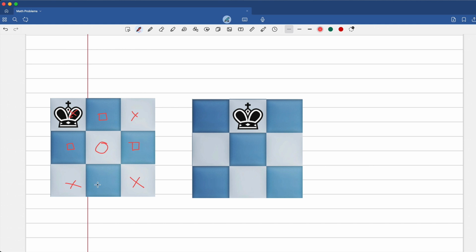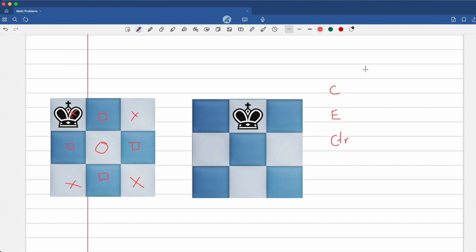And given the symmetry of the 3 by 3, all you have to do is figure out if the king is placed in a corner, how many arrangements exist. Multiply that by 4 because there are 4 corners. So you think of it as corners, edges, and center.